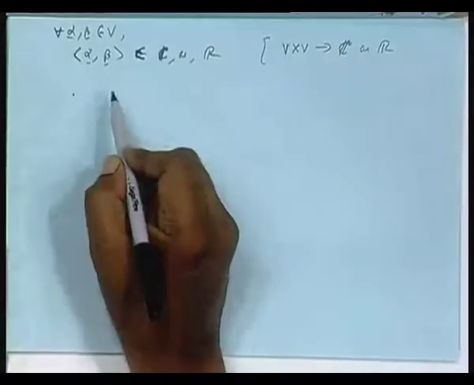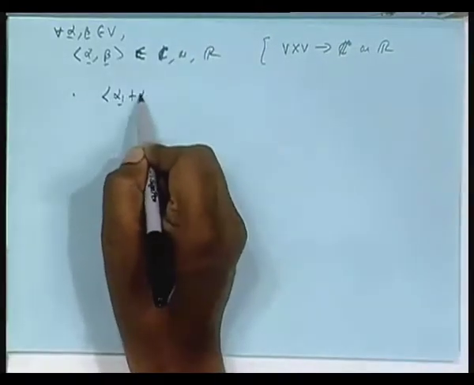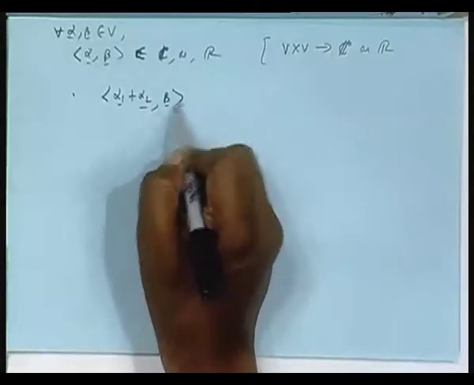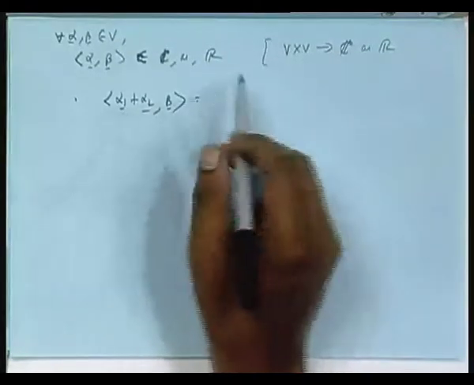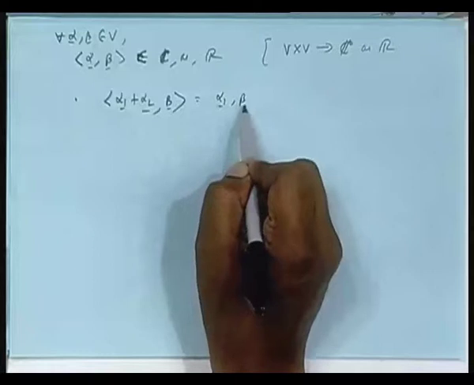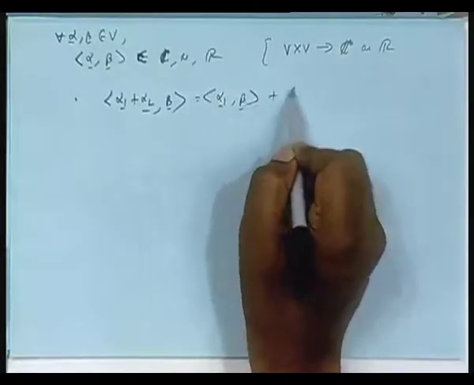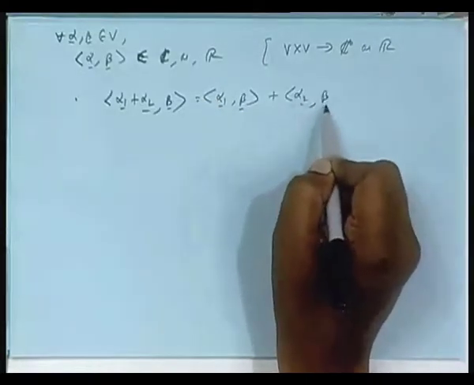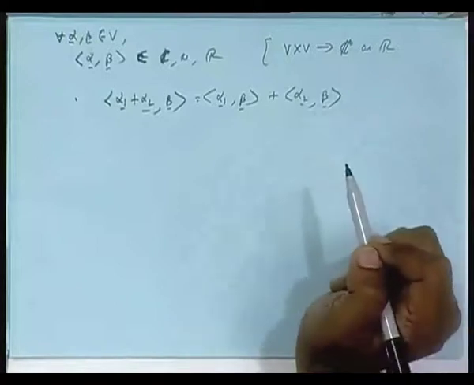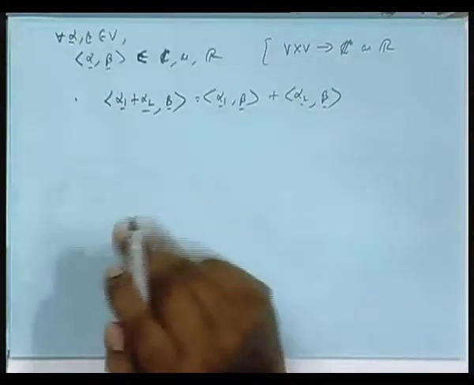One is alpha 1 plus alpha 2 comma beta is separable. Okay. These are axioms, this must be satisfied.